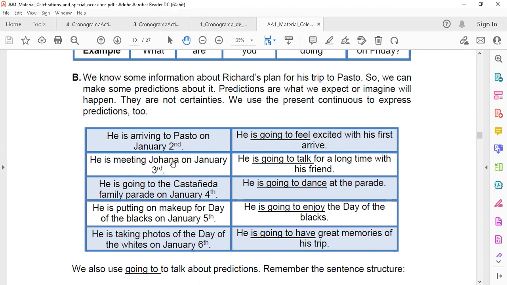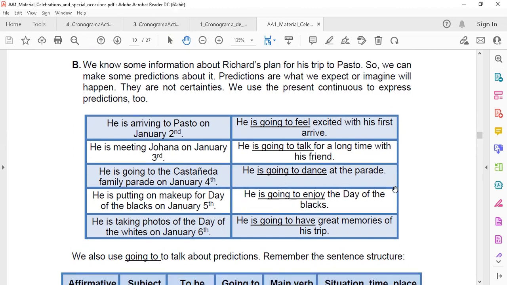He's meeting Joanna on January the 3rd. Okay, he's going to talk for a long time with his friend. Se van a quedar hablando todo el día porque llevan años sin verse. He's going to the Castaneda family parade on January the 4th. He's going to dance at the parade. He's a very good dancer. Do you understand? So here we use going to make predictions based on something that is already arranged in the future.